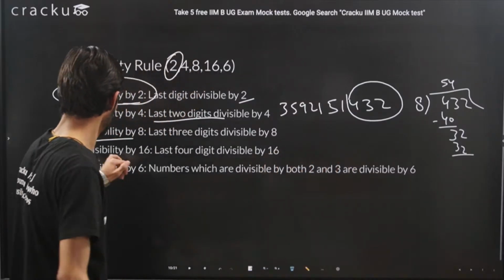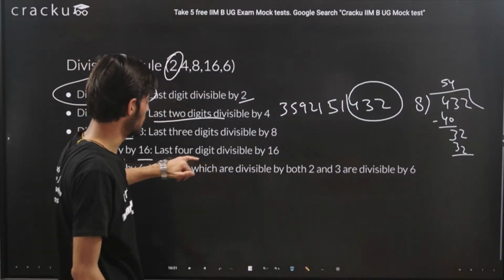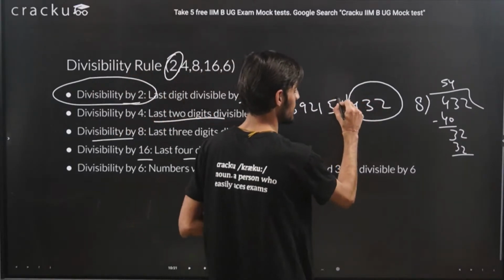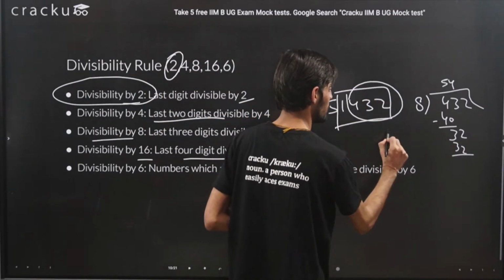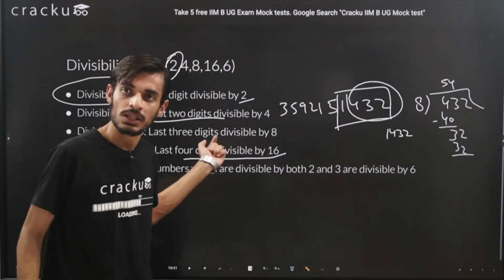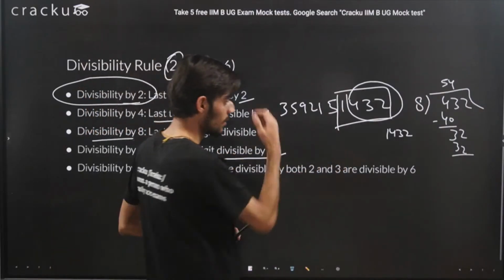Same you can do for 16 also. We just need to check the last 4 digits. For the same number, you just need to check the last 4 digits. If 1432 is divisible by 16, then the entire number will be divisible by 16.